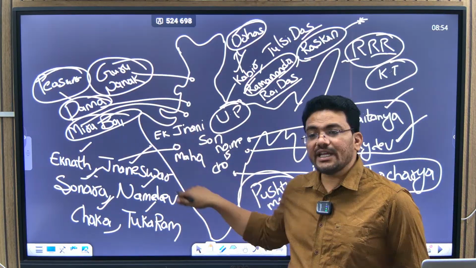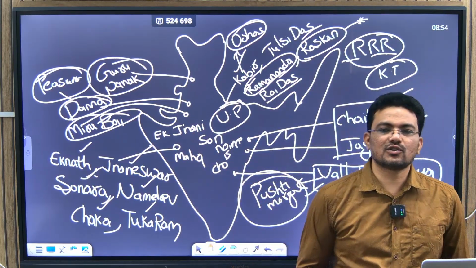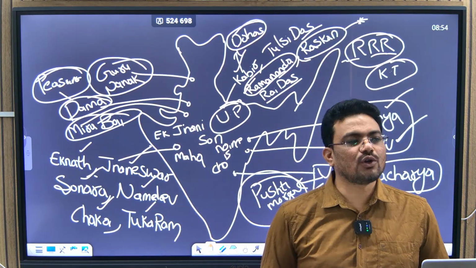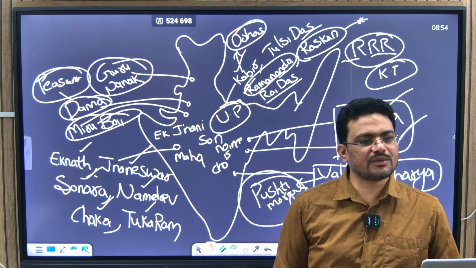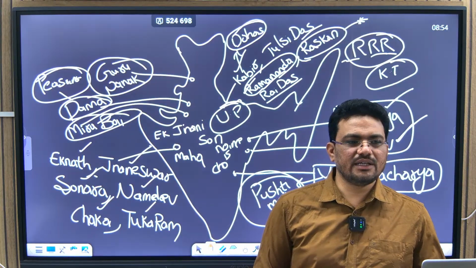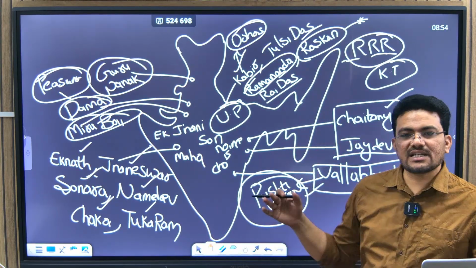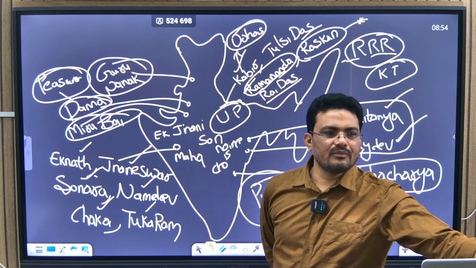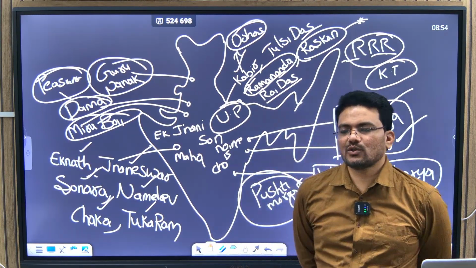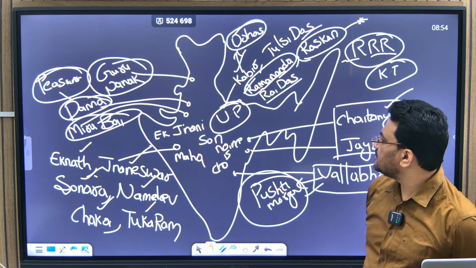So these are very important Maharashtra things. These questions were not asked till now, so there is a high chance that they can give them in matchings or something like that and ask about the Bhakti saints and their places. These are not given in your books properly also. So please try to know these things.